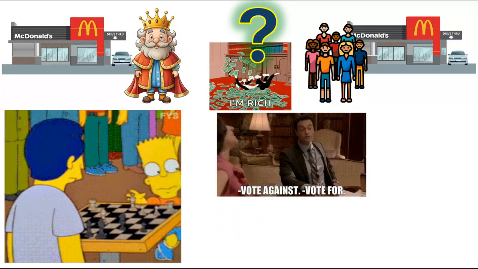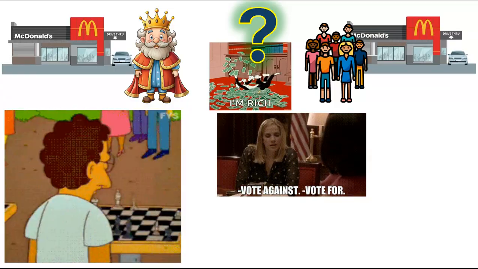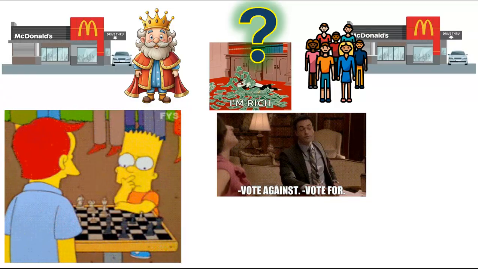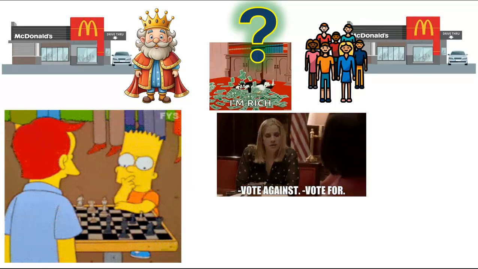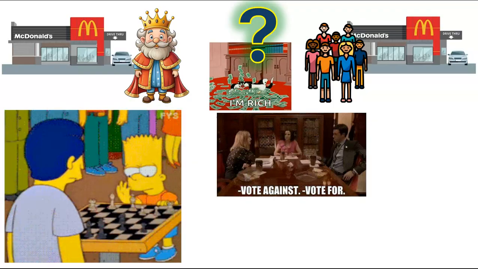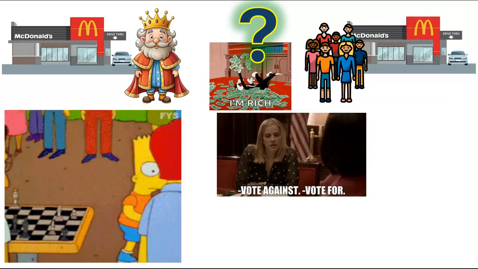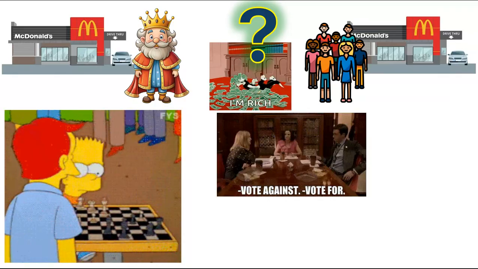And so every decision has to be voted upon, like a democracy. How much are we going to charge for the Big Mac? All right, everybody, let's get together and vote. $4, $5, that's too high. Right, $2, well, that's too low. We may not make enough money. Well, that's not fair. Some people need cheaper cheeseburgers because they can't afford it. Well, it's not about being fair. We've got to make money. You have to vote on every decision.